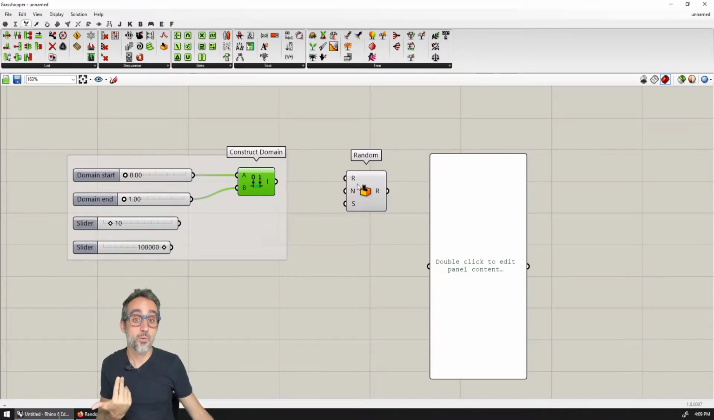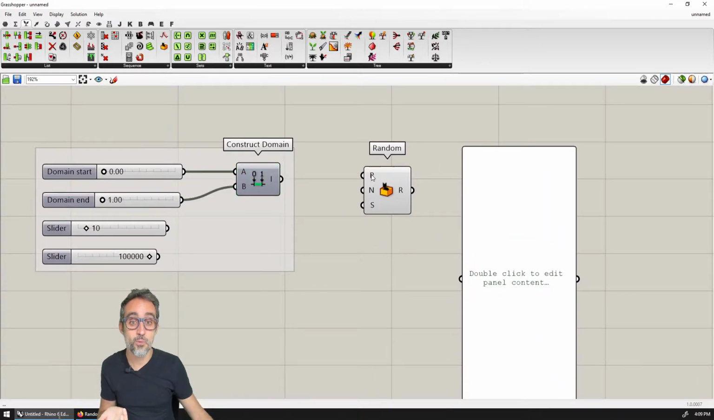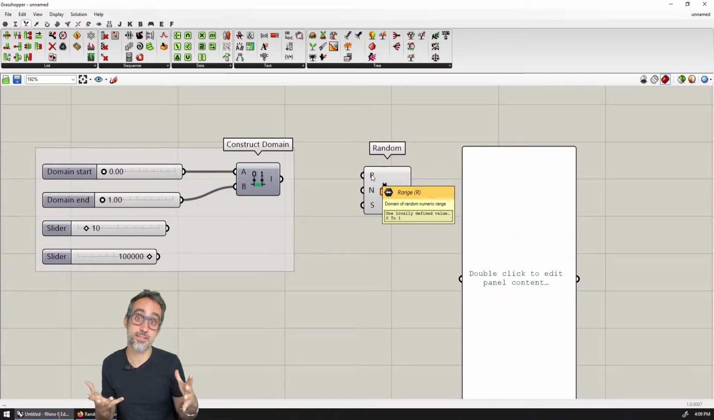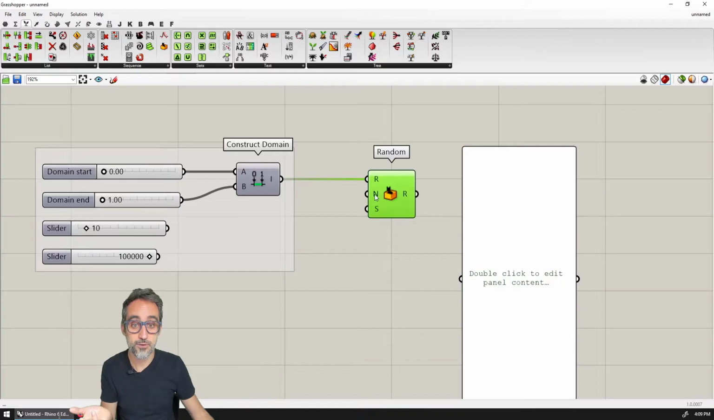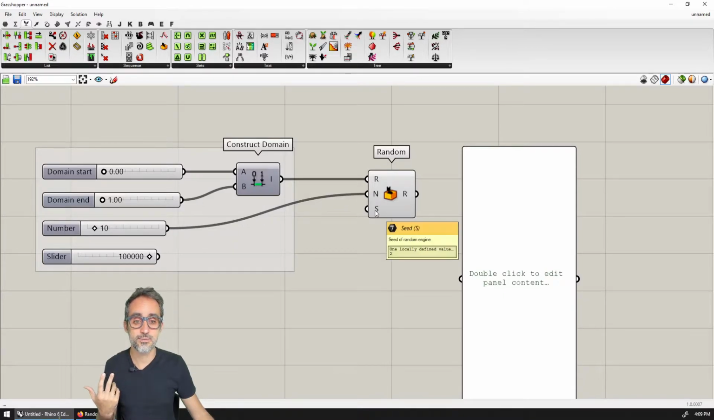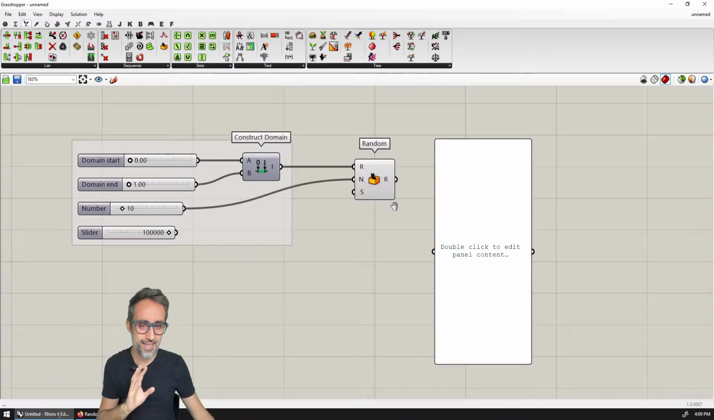So, how do we use this component? Well, very simple. This component allows us to generate pseudo random numbers with a few particular inputs. For example, the first one is the domain, the range of numbers that we want to generate. So for example, I want to generate numbers from 0 to 1. I also can select how many random values I want to generate. So for example, I'm going to generate 10 random numbers, and then I would like to be able to control the seed of the random engine. Let's put a pin on that one. Let's not care about that for the time being.